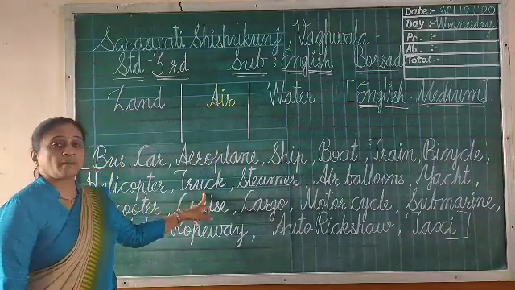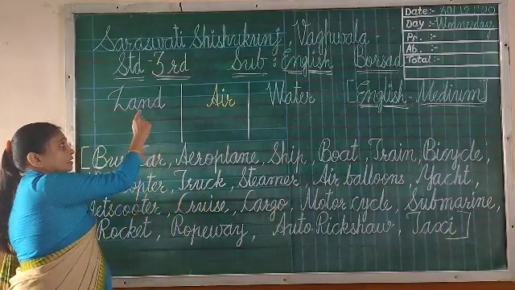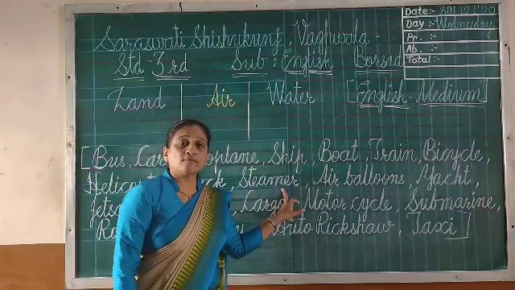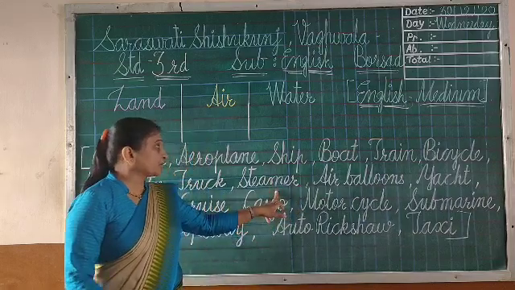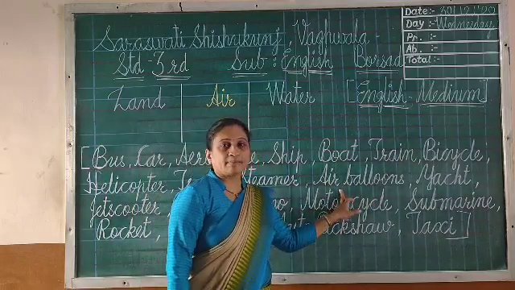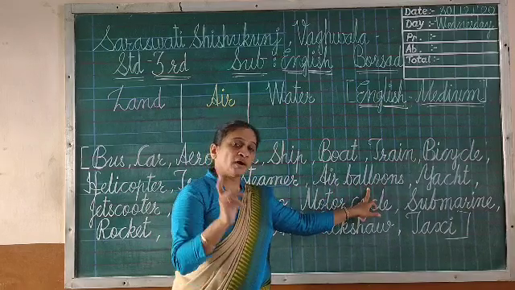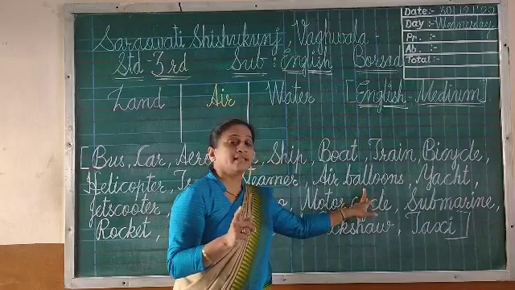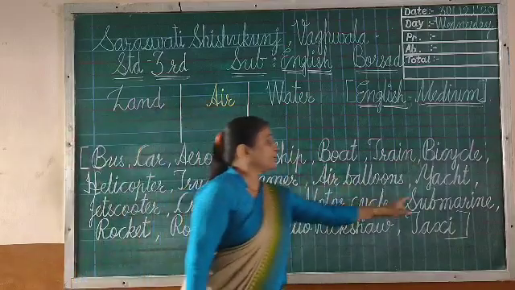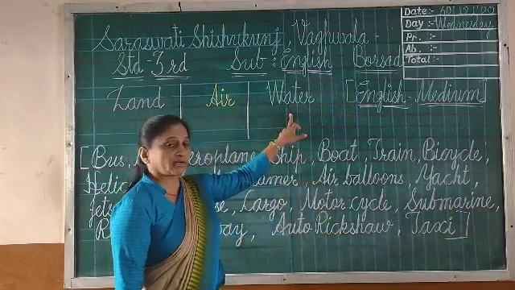Then after, truck. Truck is moving on the road. So truck is a land vehicle. Truck you have to write in the land column. Then after, steamer. Steamer is also floating on the water. So steamer you have to write in the water column. Then after, air balloons. It is very simple because air is already available. If air is not available, only balloons, you have to write in the air column because it is flying in the air. So air balloons you have to write in the air column. Then after, yacht. Yacht is sailing on the water. Okay, so yacht will come in the water column.